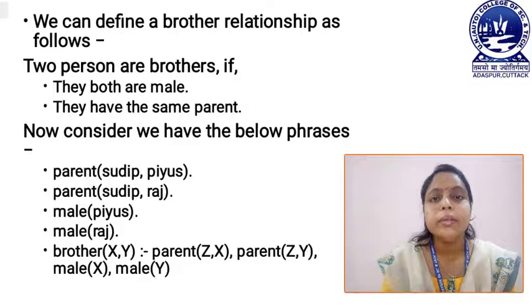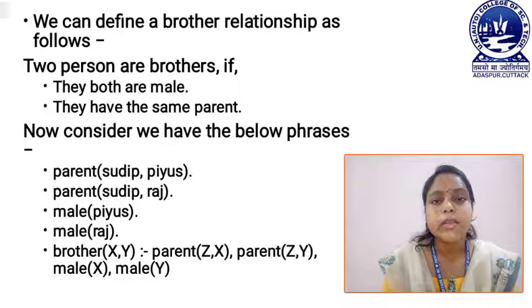Now we define the brother relationship. That is, brother(X, Y) :- parent(Z, X), parent(Z, Y), male(X), male(Y). Then we can say brother(X, Y). That means there is a relationship between X and Y, that is the brother relationship, which satisfies our previous condition, that is they both are male. That means here we define X is male and Y is also male. Then the next condition, they have the same parent.